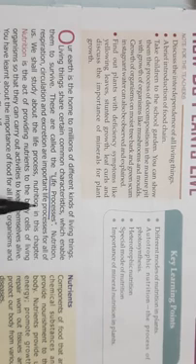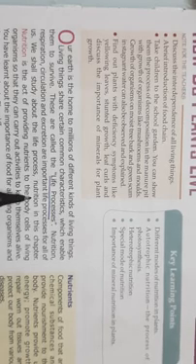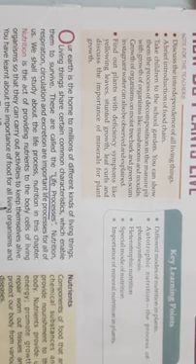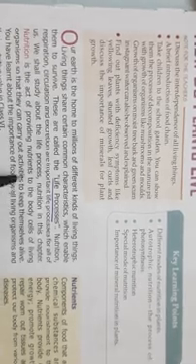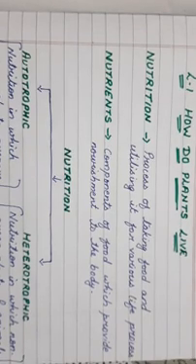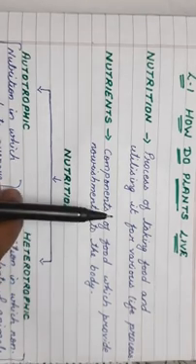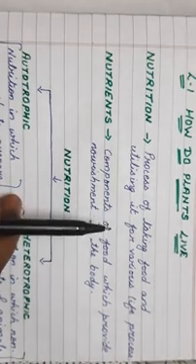But in this chapter, we will study about the life process nutrition. We will study only about nutrition, and that too about nutrition in plants. So we will see what is nutrition. Nutrition means the process of taking food and utilizing it for various life processes.